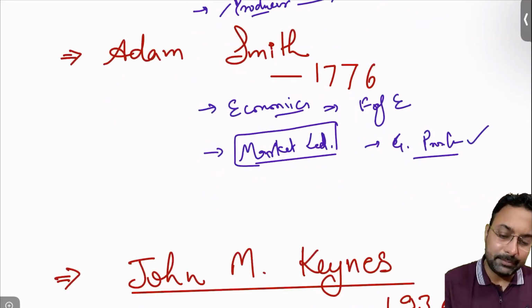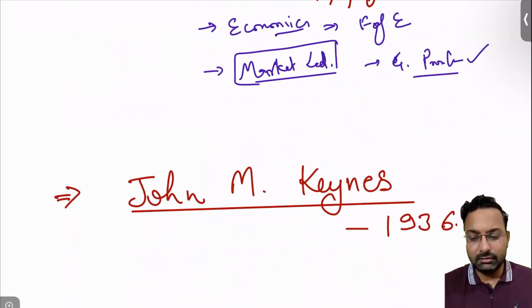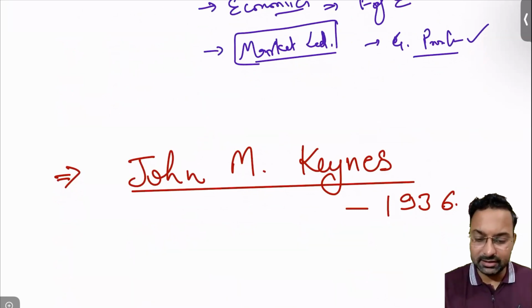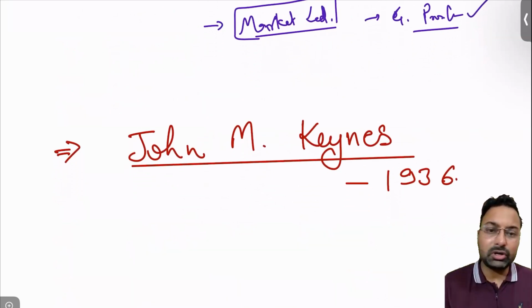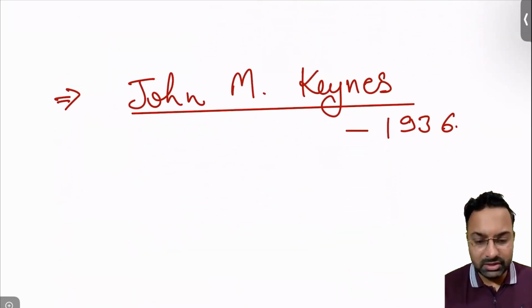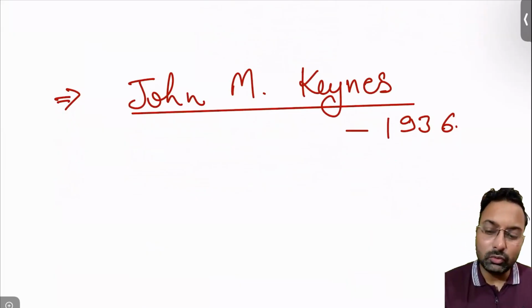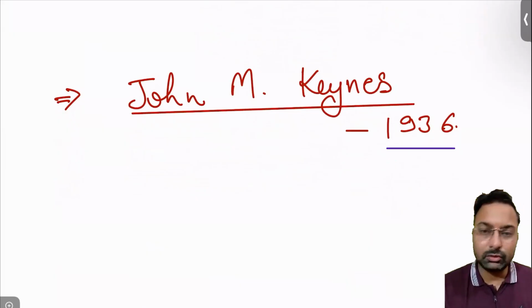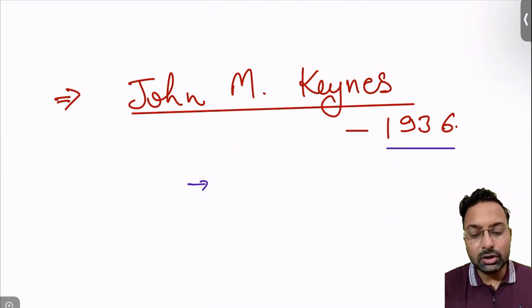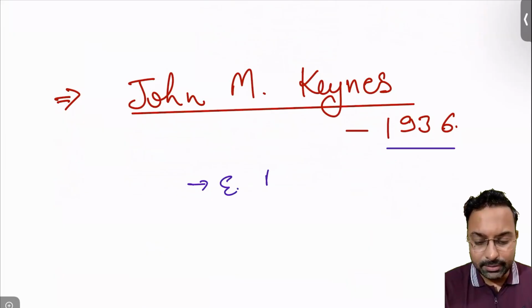But what actually has happened, there will be different things that we will be talking about later in the chapter. Another important economist is John M. Keynes, who came into the picture in 1936 by writing his book. He talked about employment and general prices.